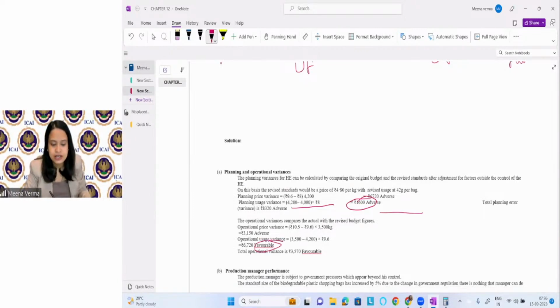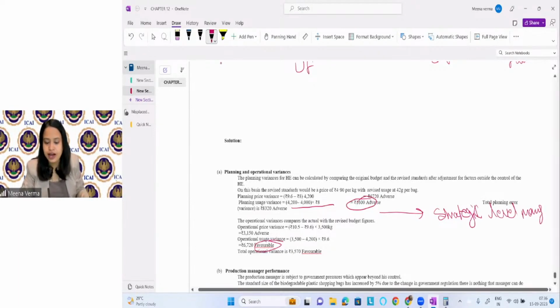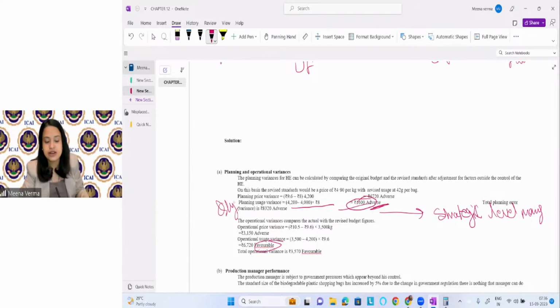I can see the strategic level manager has done some default, right? The strategic level manager has done something wrong, right? Because his variance for the quantity usage is coming as unfavorable.